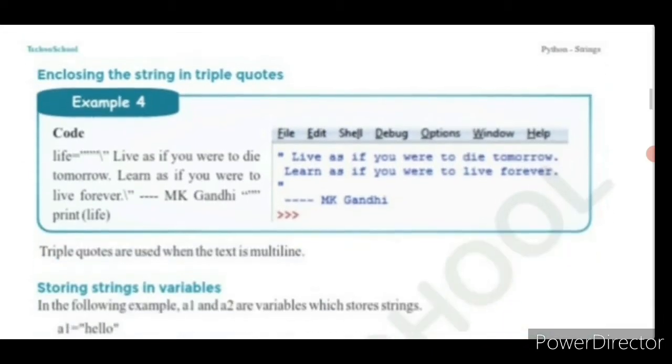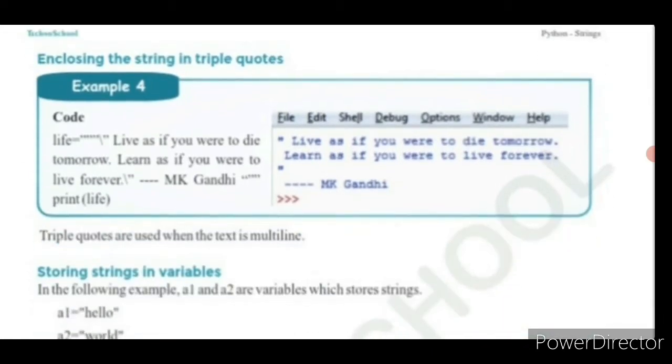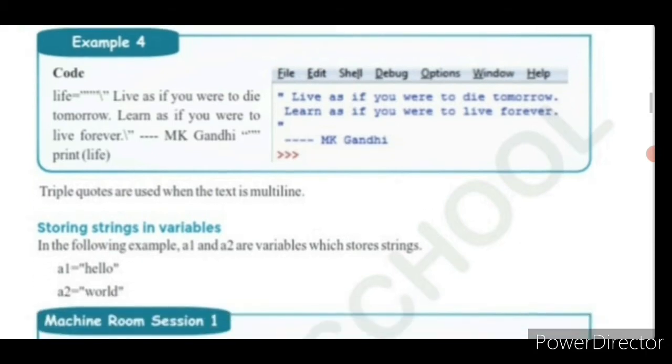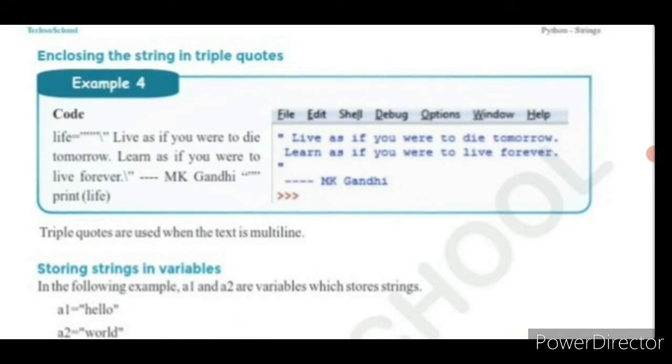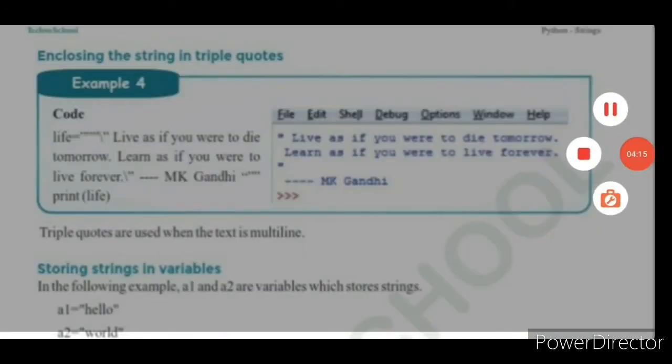Triple quotes are used when the text is multi-line. Here the text is multi-line: the first line is the quote, and the second line is MK Gandhi. So we use triple quotes to represent multi-line strings.